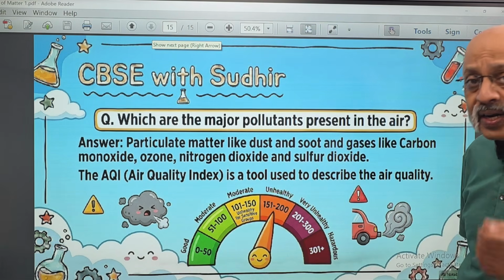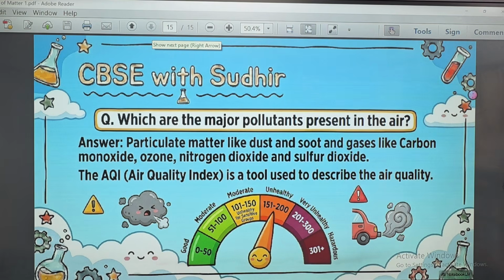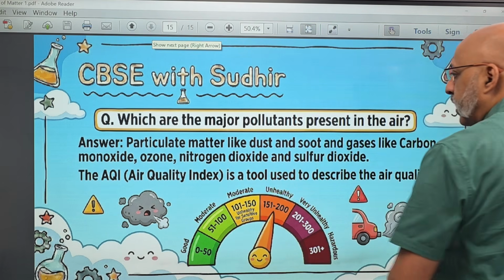Now, what are these pollutants that we are talking about? I mean, उनका नाम तो होगा, what are these pollutants? So the pollutants are basically carbon monoxide, there are ozone, nitrogen dioxide and sulfur dioxide.